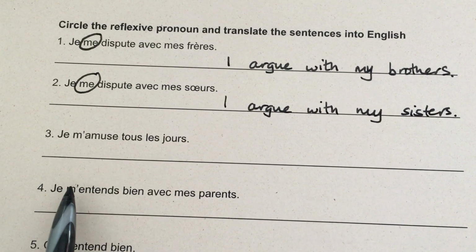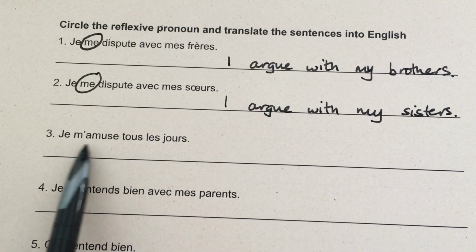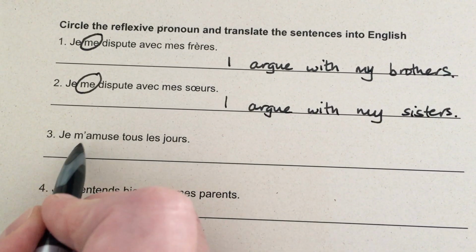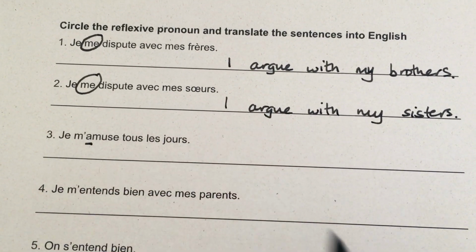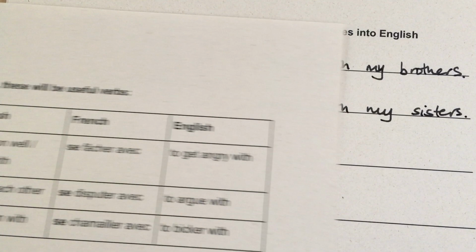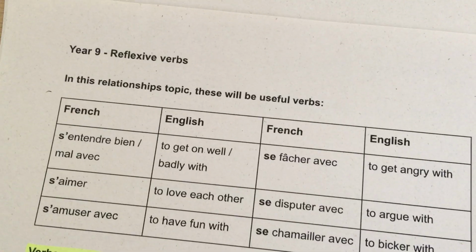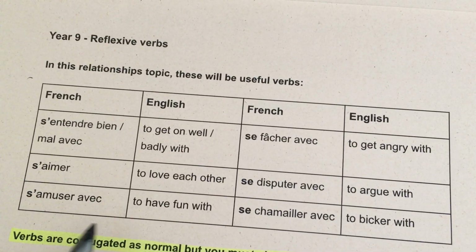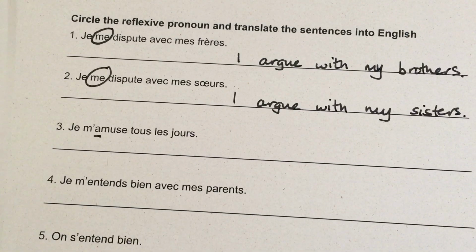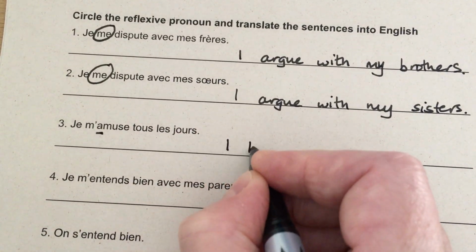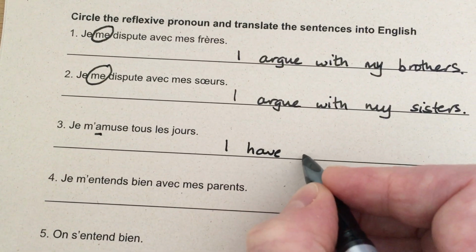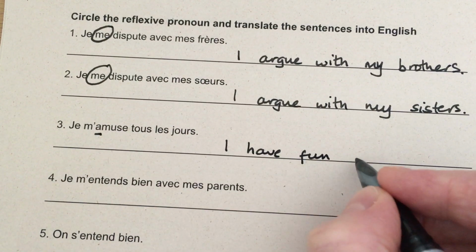We've got a different one here. Our reflexive pronoun is again in front of the verb, but because the verb begins with a vowel, it has to be M apostrophe. Je m'amuse tous les jours. Let's have a look back at our original list of verbs. S'amuser avec, to have fun with. We don't have a with here, so it's just I have fun tous les jours, every day.